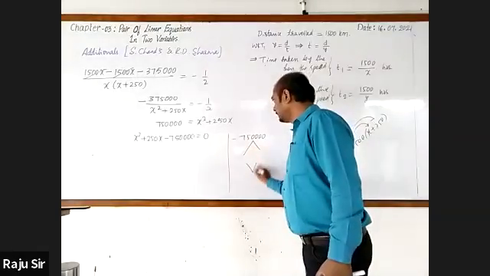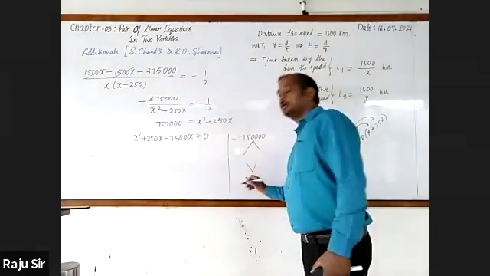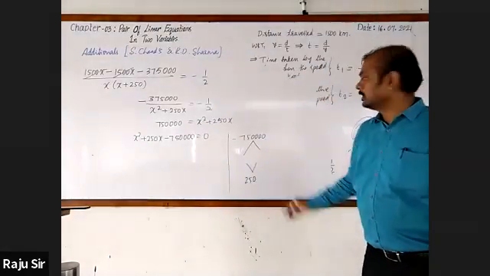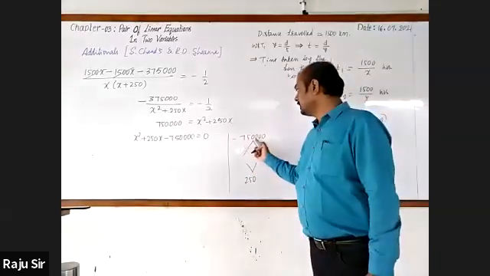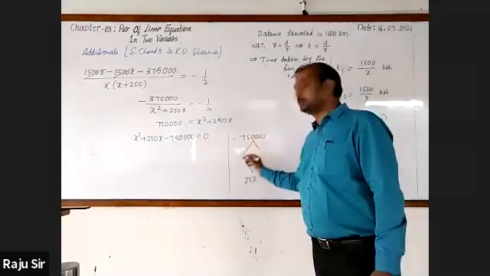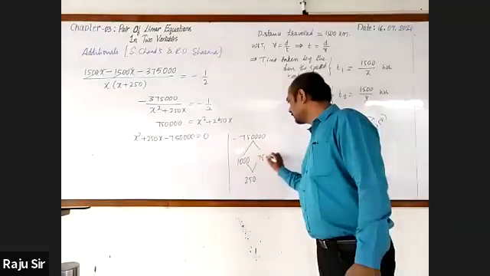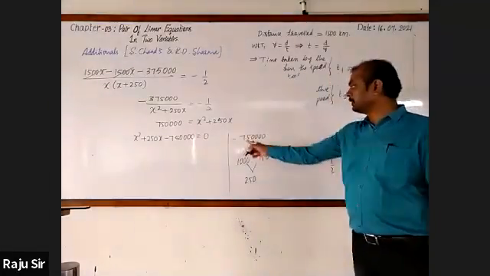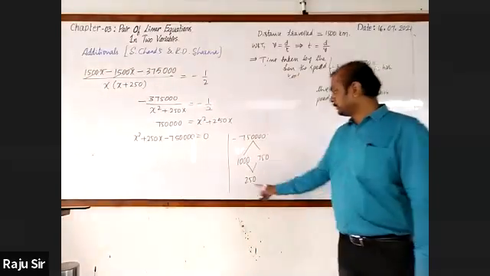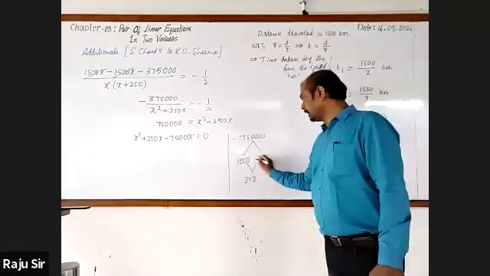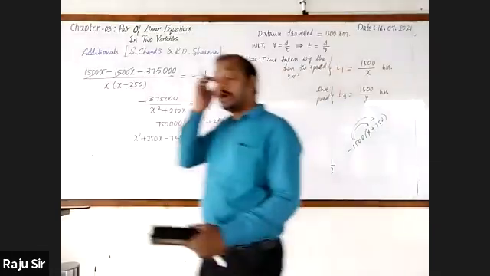Then middle term is 250. How do you write the factors? 1,000 and 750. When you multiply them, you will get this much. But we want 250. So I take this 750 as minus. Are you understanding?